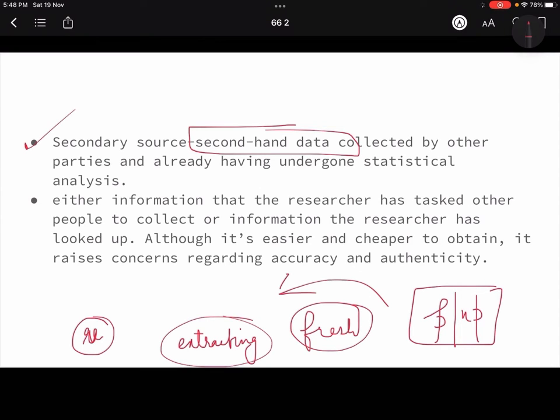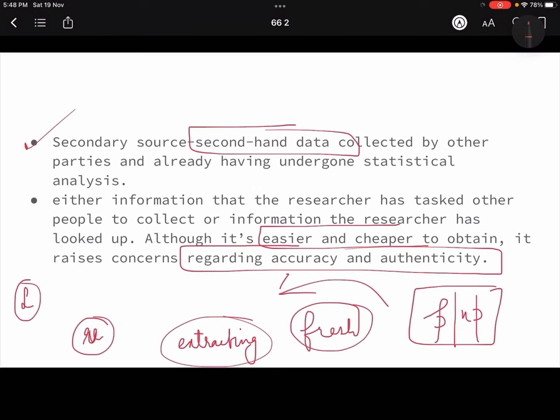So secondary source का फायदा ये होता है that it is quick, it is not time consuming, it is cheaper and easier to obtain, right? Many a times if you want labor पे कुछ चाहिए तो आप labor ministry का data use कर लो, so it is quick, cheap, easy, right? But problem ये है कि it might not be accurate and authentic, again because it might not be well suited. थोड़ा बहुत जो आपको extract करना है information you might take out, but then वो data पुराना हो सकता है. For example government का जो data होता है, many a times it is decadal or quinquennial datas, right?